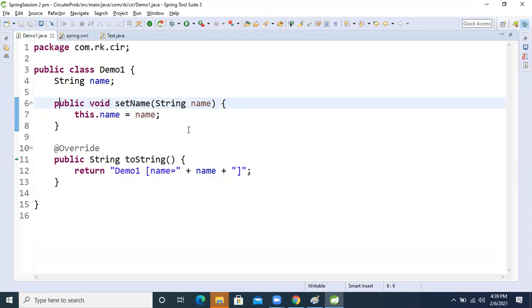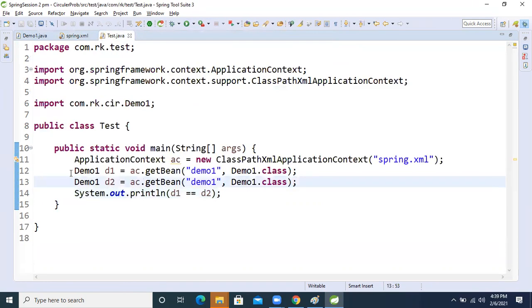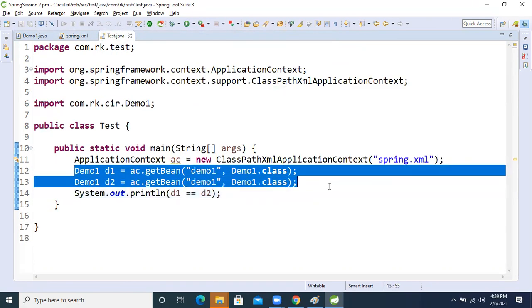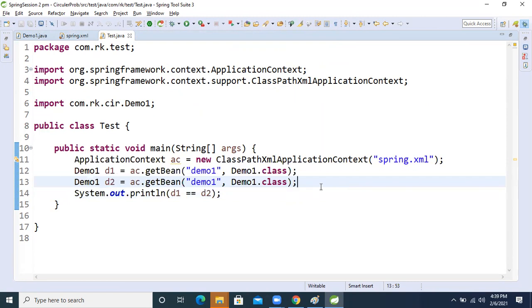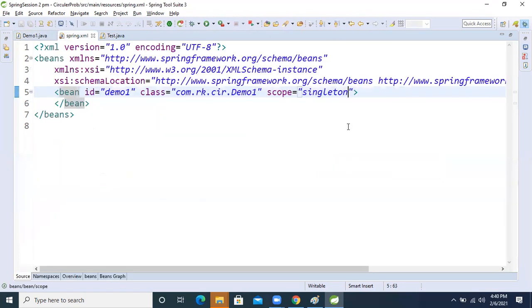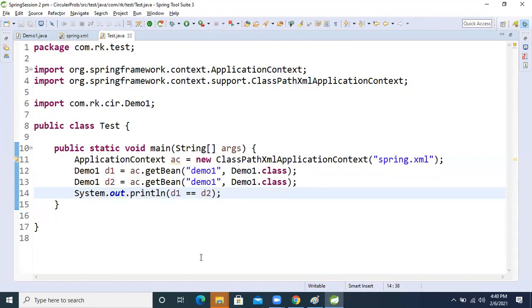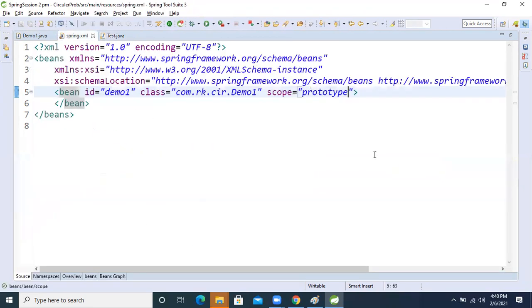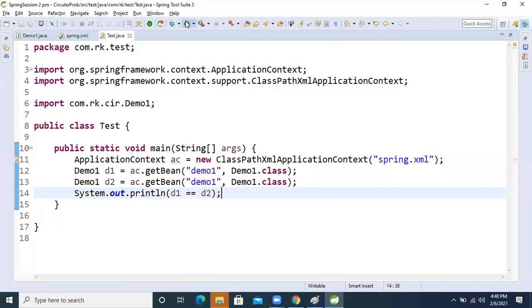But if we don't want a single object, if I want a different object for each reference, that is prototype. Whenever we are developing a real-time project and we want both objects to be different, here we will pass prototype. I passed prototype in the scope. So now run it and see what result we get.